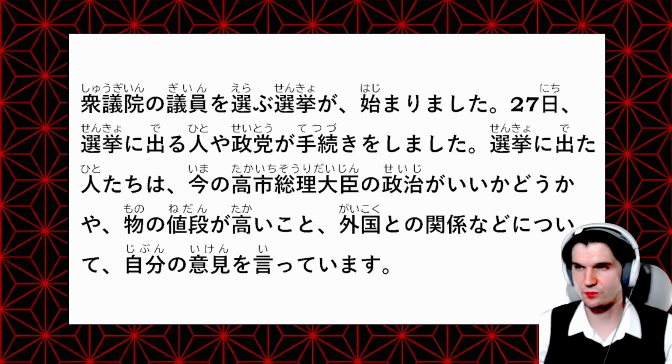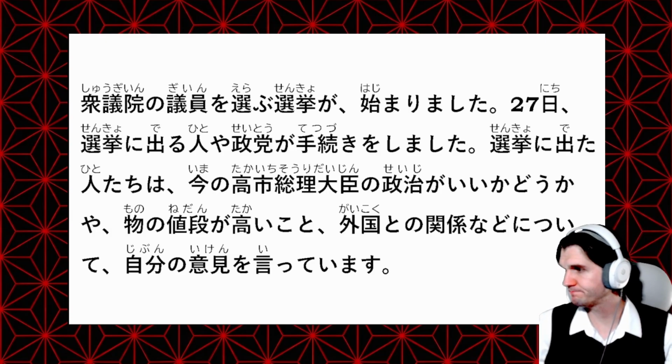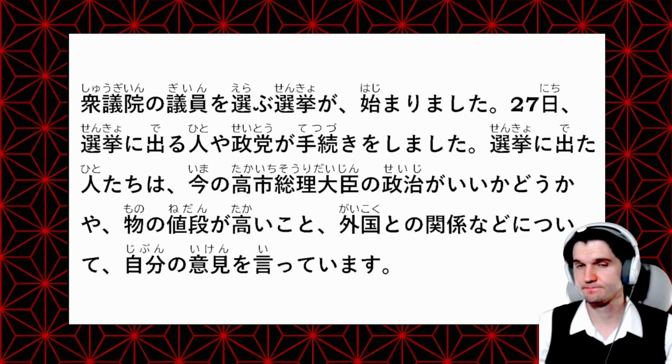All right, let's jump right into our article here. 衆議院の議員を選ぶ選挙が始まりました。 Okay, so 衆議院の議員を選ぶ選挙が.